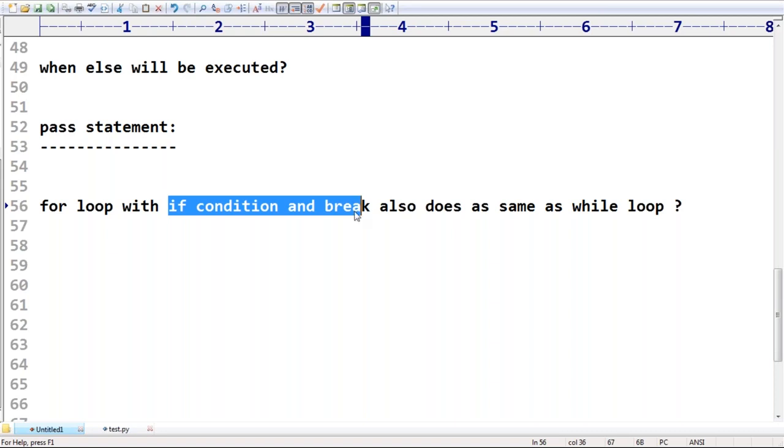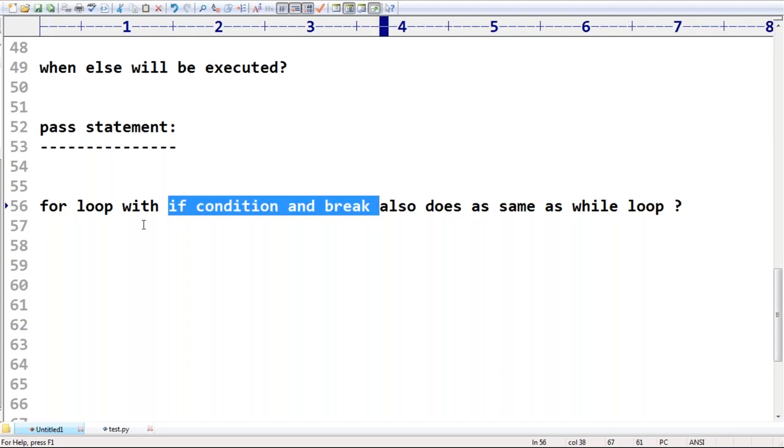For loop with if condition and a break. Sai Chaitanya, for loop with if condition and a break also does the same. I mean, are you asking about the else block? Are you asking about the else block, Chaitanya? No? For loop with if condition and a break also does the same.